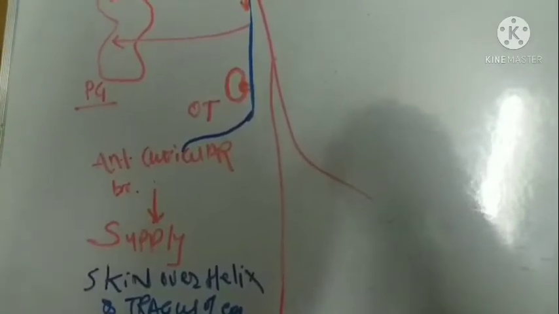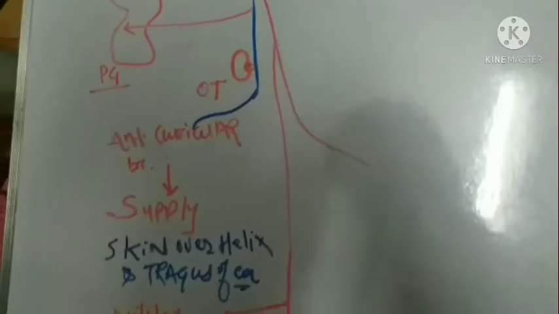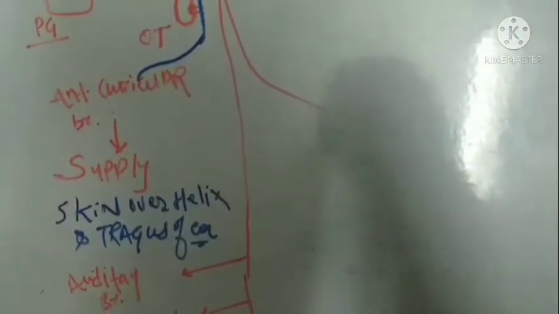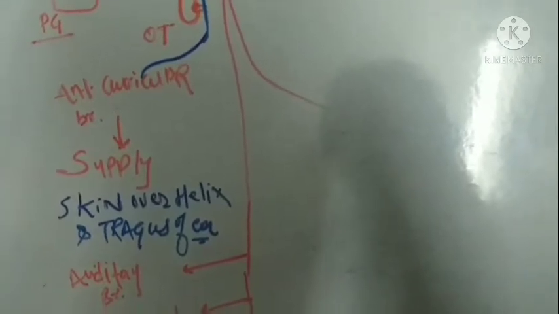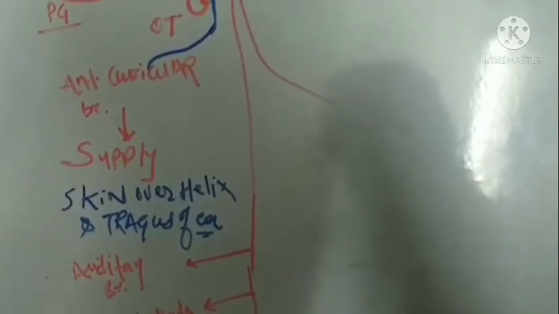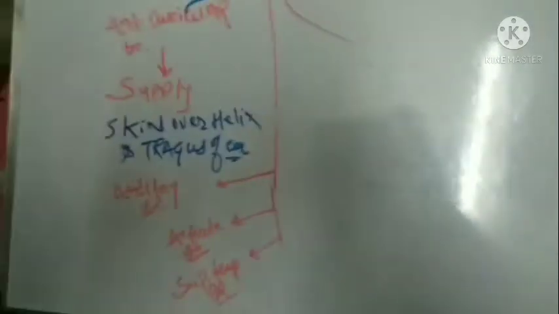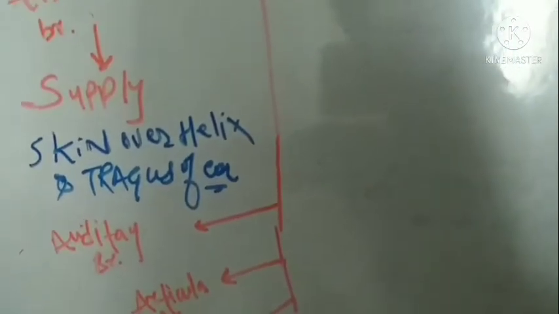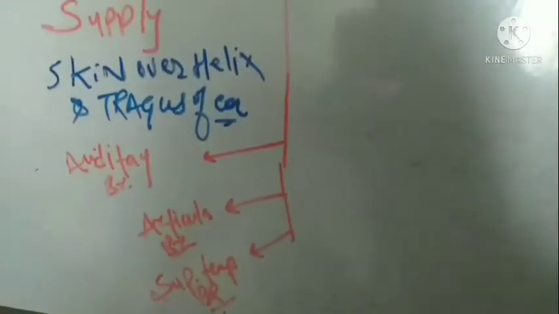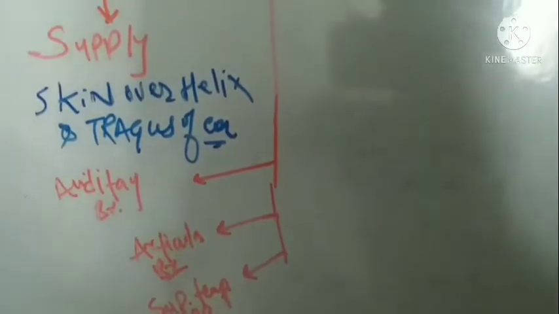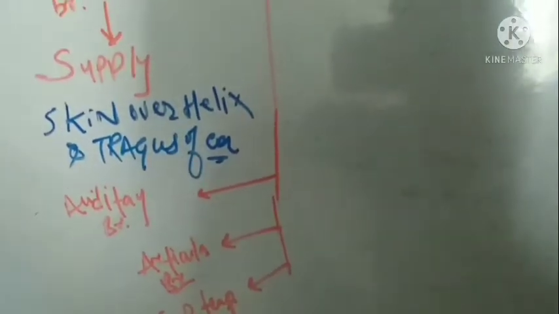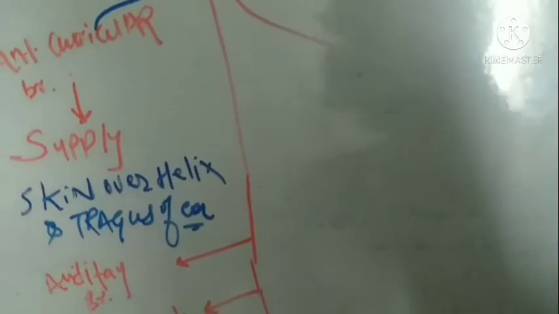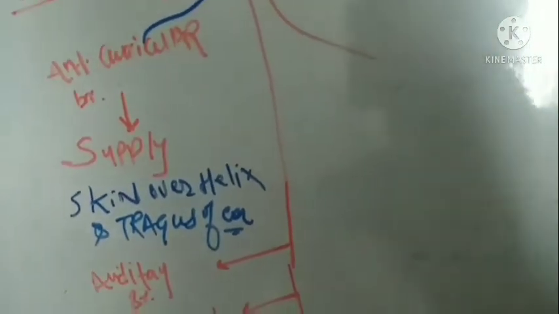The anterior auricular nerve will supply the skin over the helix and the tragus of the ear. Another branch given by it is the articular branch, which will supply the TMJ, and then the external auditory branch, which will supply the skin over the auditory meatus, and the superficial temporal branch, which will supply the skin over the temporal region.